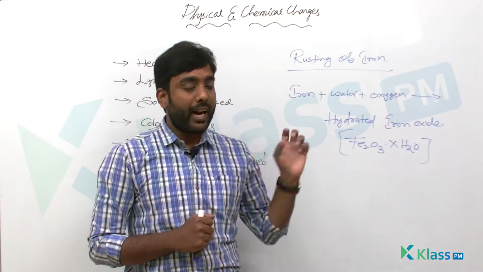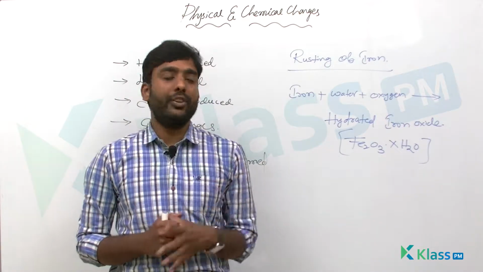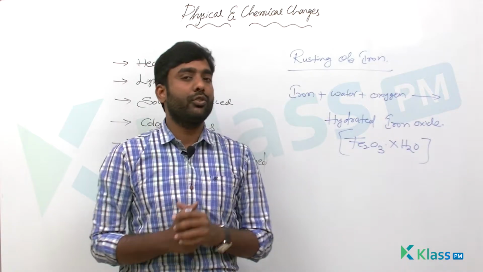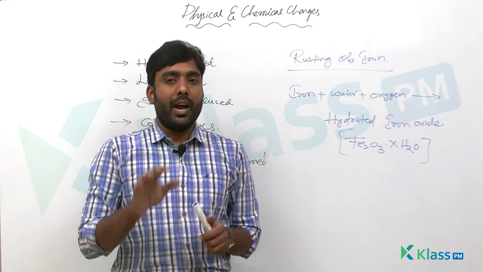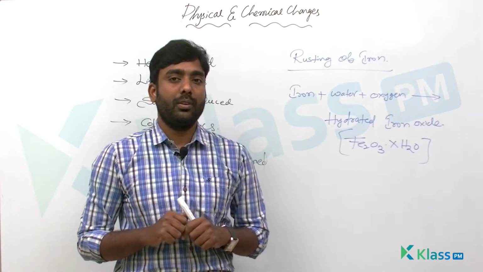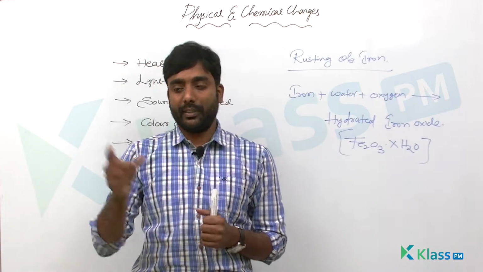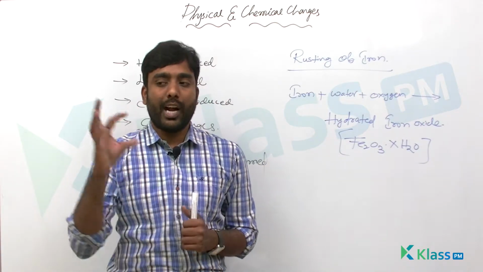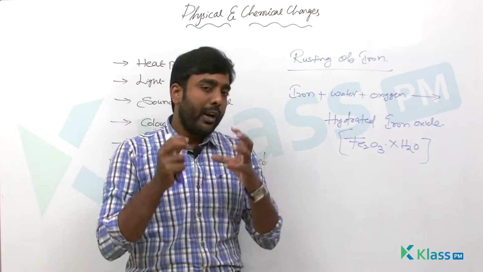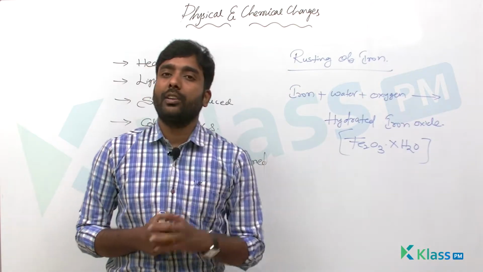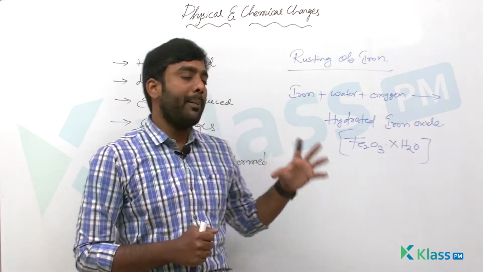Such a change is also called a chemical change, because from iron we got iron oxide, a new substance is formed, its color is changed and it became weak also. After so much rusting, if you hit it against a hard substance, the brown scratch will be found everywhere. It becomes weak also. Then you can confirm that rusting of iron is also a chemical change.